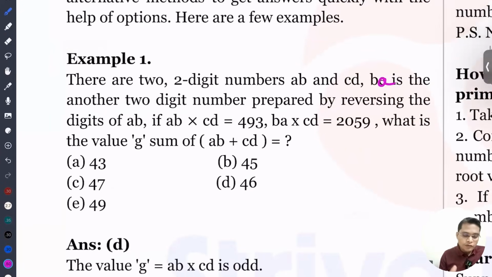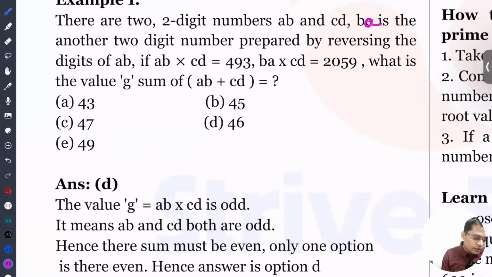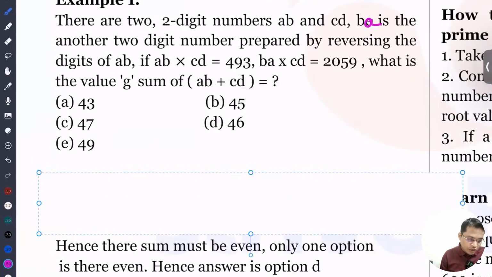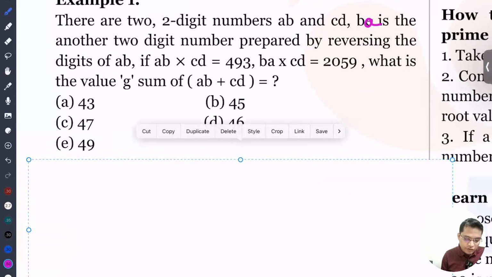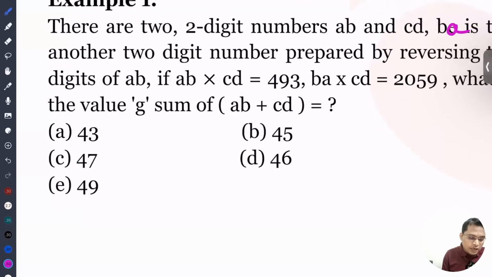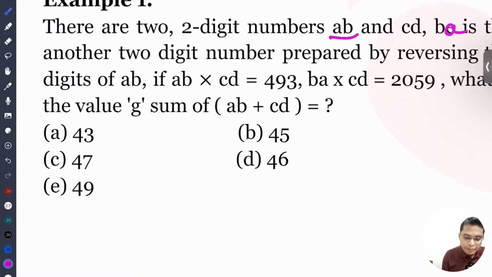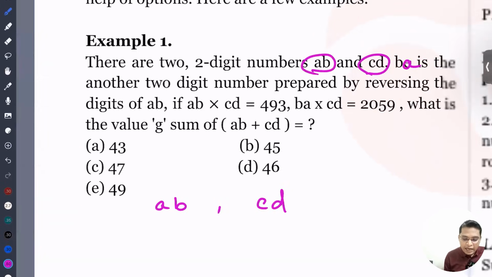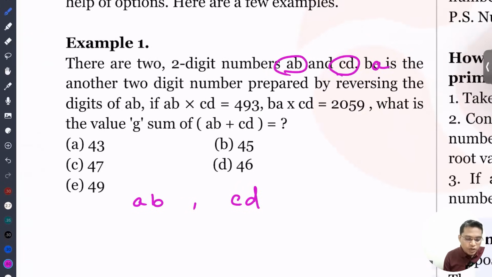So let's solve a good question. I think it is an important question, so you can see it and get a lot of ideas about it. There are two digit numbers AB and CD, and BA is another two digit number prepared by reversing the digits of AB.